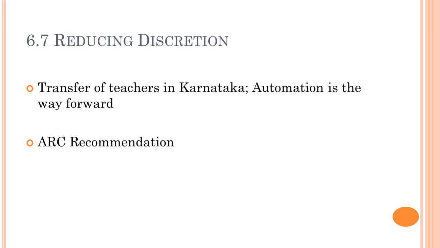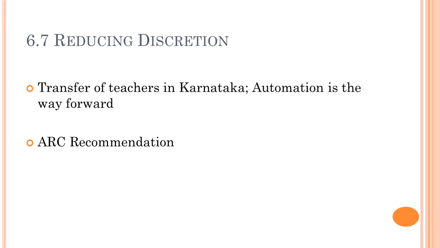Now 6.7, and this is the last one for today, is reducing discretion. Reducing discretion means that generally, when you are at the lower level in government sectors, for transfer, promotion and all those things, a lot of discretion is there. Your promotion, your transfer will depend on your superior, right? So that is not dependent on how competent you are. That is dependent to a certain extent on how much you are running after your superior, right?